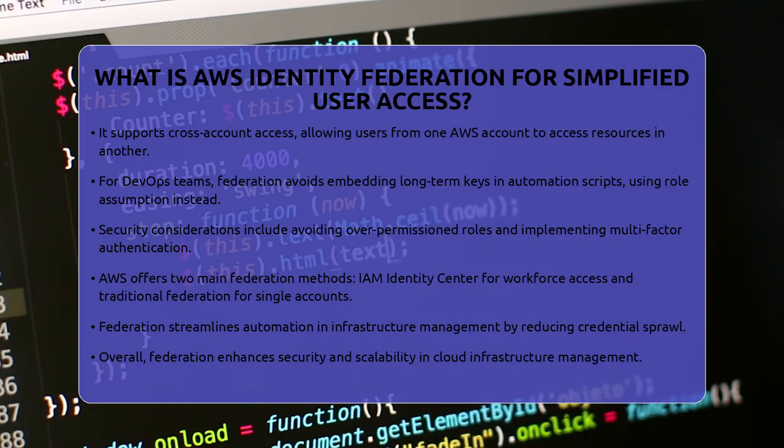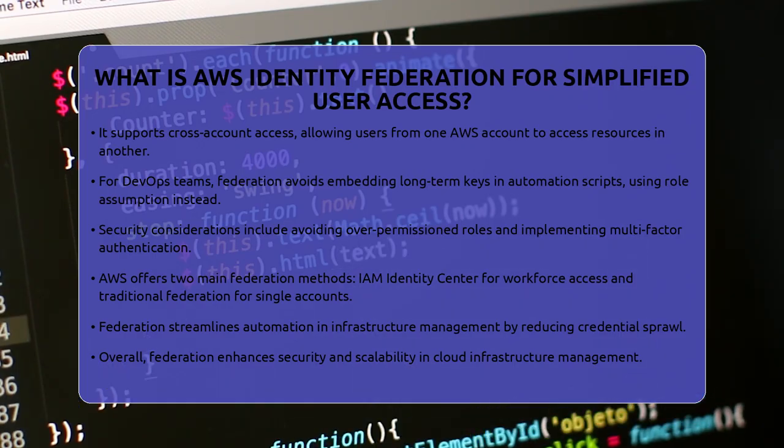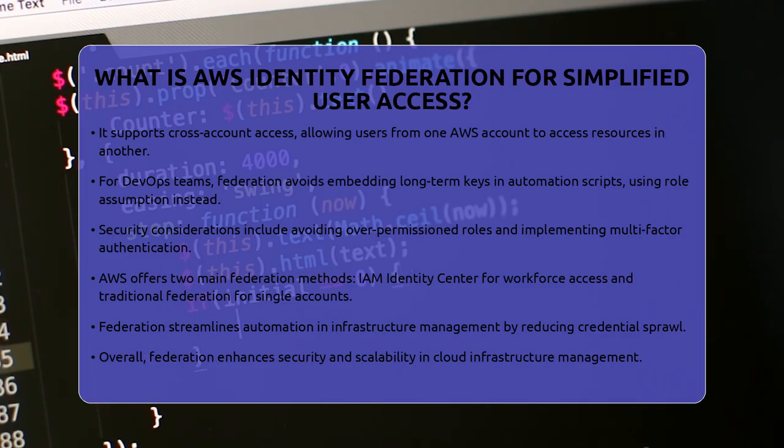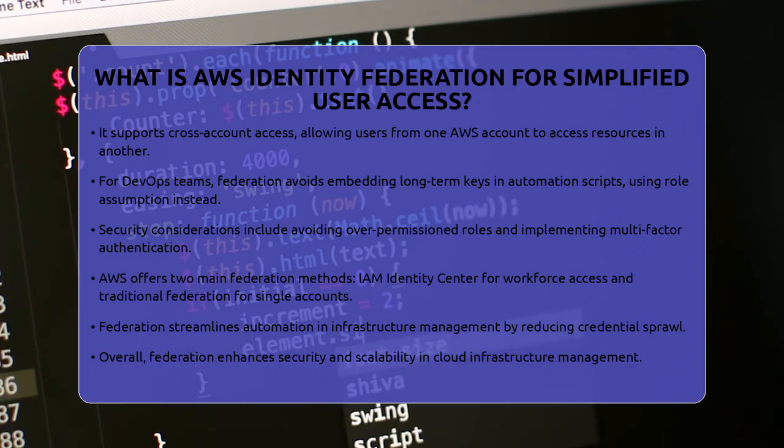AWS supports two main federation methods. IAM Identity Center Federation is designed for managing workforce access across multiple accounts. It supports SAML 2.0, Active Directory, and its own directory service. Traditional federation works well for single accounts or machine-to-machine access, supporting SAML 2.0 and OpenID Connect. You can also set up cross-account federation, where users from one account assume roles in another, enabling flexible access across your AWS infrastructure.